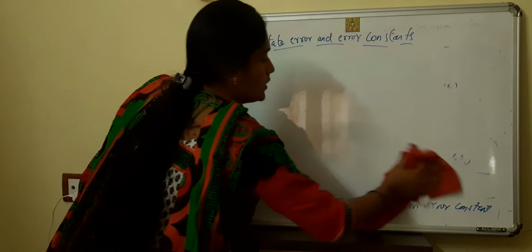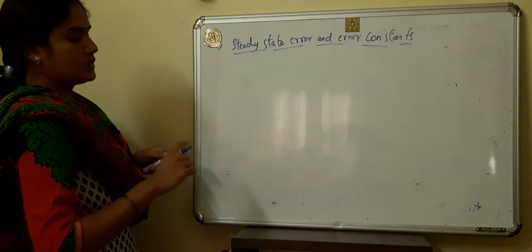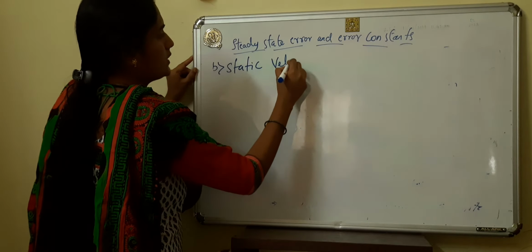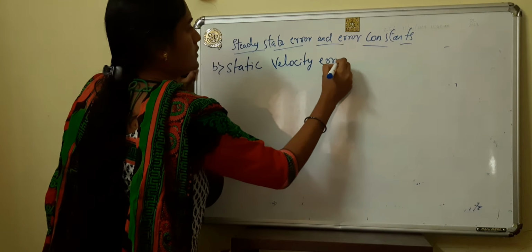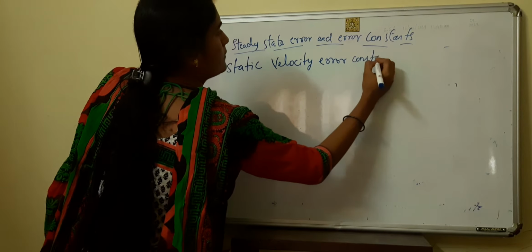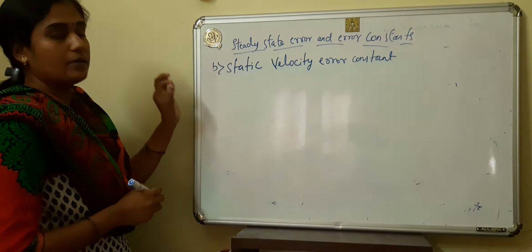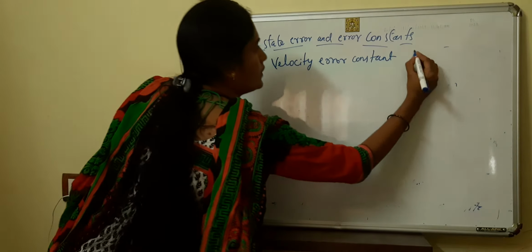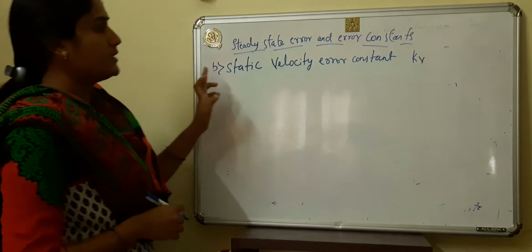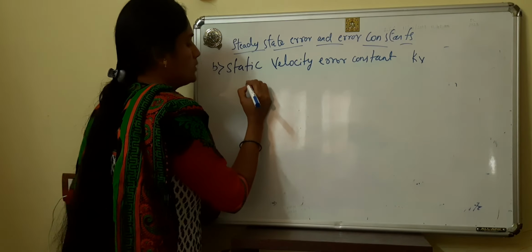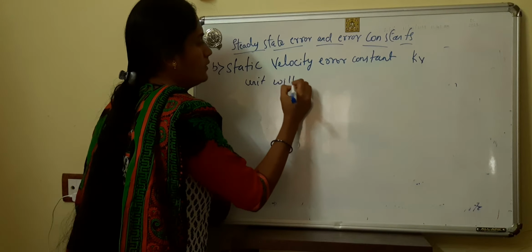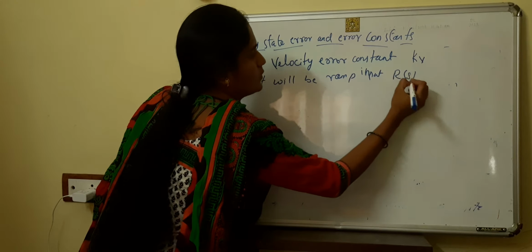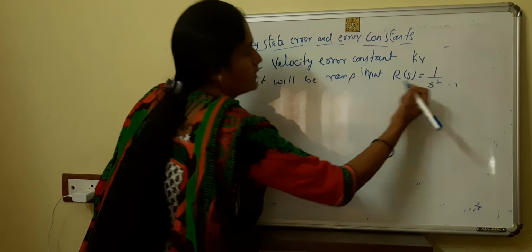we have seen the position error constant. Now we have to see the static velocity error constant. If we are using unit ramp input for the system, then it is static velocity error constant, which we define as KV. That is static velocity error constant when the input will be ramp input. So R of S becomes what? For ramp, 1 by S square.